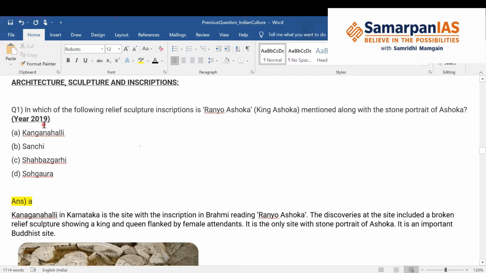Now the first question, which was asked recently, the year before last, in 2019, says: in which of the following relief sculpture inscriptions is Ranyo Ashoka, or King Ashoka, mentioned along with the stone portrait of Ashoka? So this is a difficult question. In which inscription is there a stone portrait of Ashoka along with the inscription where it is written Ranyo Ashoka? The options given are Kanganahalli, Sanchi, Shahbaz Garhi, Sohgaura.